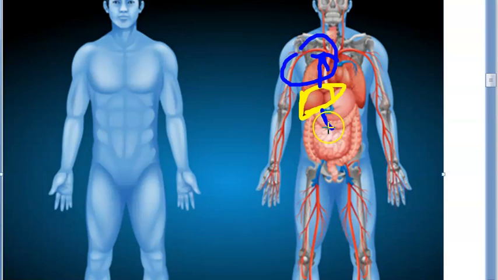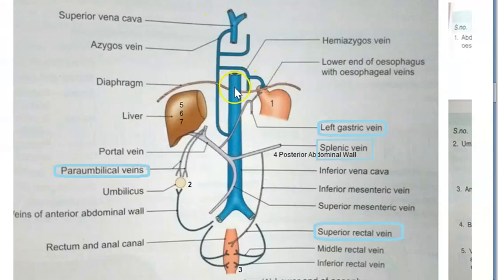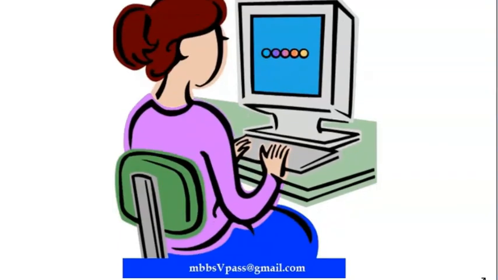The hepatic vein is a part of the systemic circulation, but this is called a portal vein. The portal venous system is a different system. It doesn't go into the heart, as you can see. Here you can see this is your IVC, the inferior vena cava. This is the superior vena cava. So what exactly are they showing here? They are showing you the portal vein entering the liver. From the liver, you should see the hepatic vein leaving and going into the IVC.